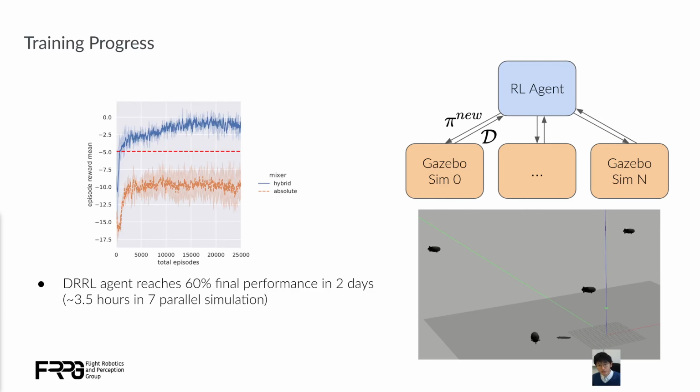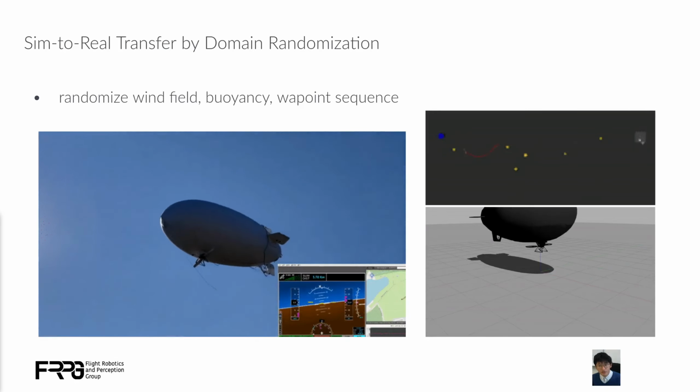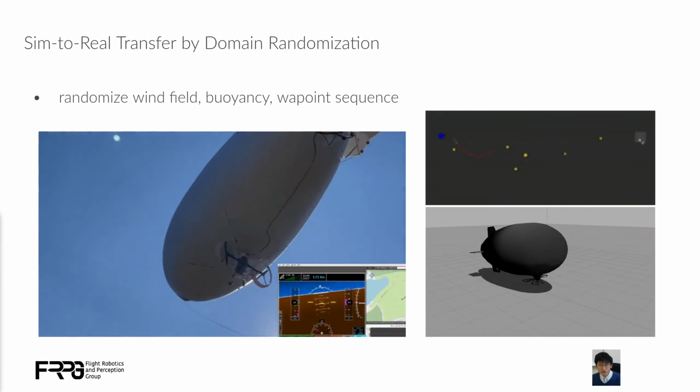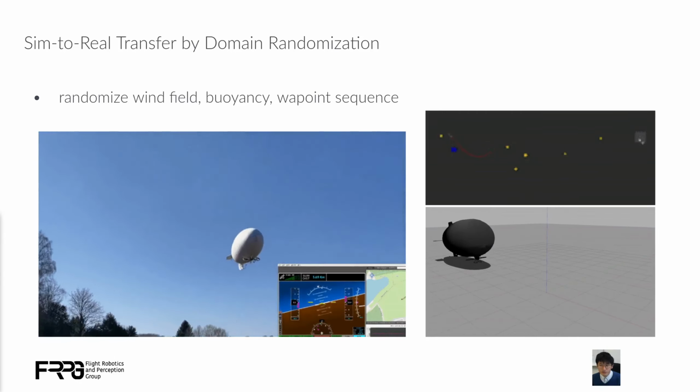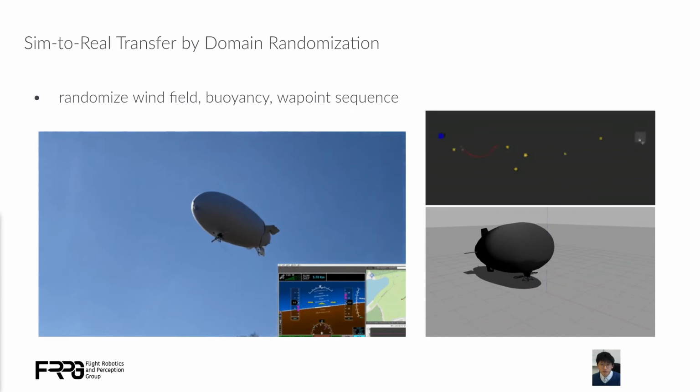As a result, we can see that the DR agent can successfully improve the PID control performance over time. With parallel training, the training can be finished within 2 days. To bridge the sim-to-real gap, during training we randomize parameters such as wind field, buoyancy, and waypoint sequence. This way, we can successfully transfer the RL agent to fly the real blimp.